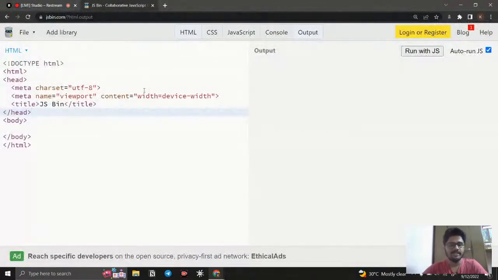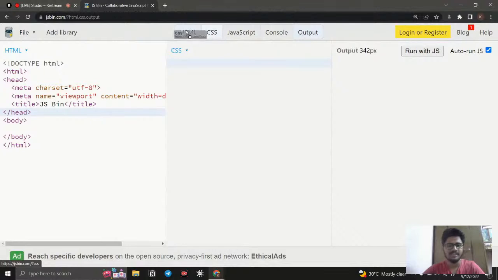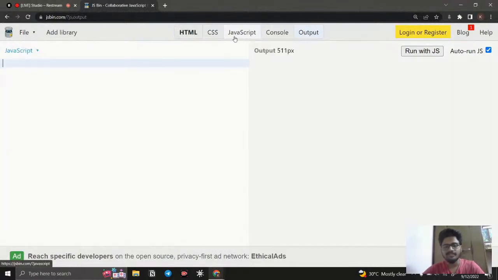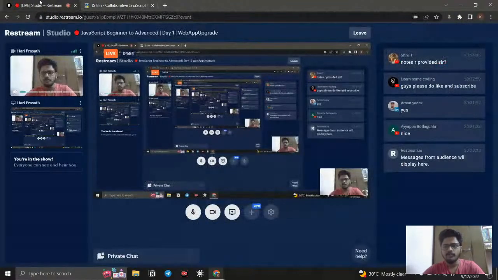JSBin is an online compiler where we can debug our code, mostly for JavaScript. In this session, we're not going to see HTML or CSS. What I need is two things: one is JavaScript and another is the console. I don't want the output. So what is the console? JavaScript is nothing but a file.